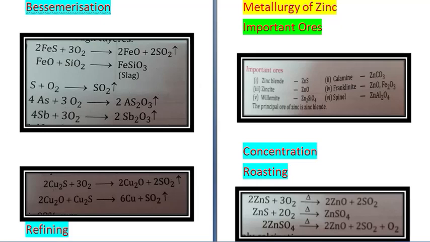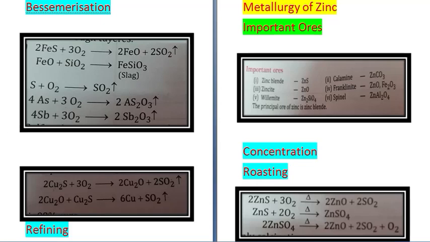In the second step, sulfur reacts with oxygen to give SO2, which escapes. Arsenic, 4As plus 3O2, gives 2As2O3, which also escapes. Antimony, 4Sb plus 3O2, gives 2Sb2O3, which also escapes. Then self-reduction of cuprous oxide to copper by copper sulfide takes place.